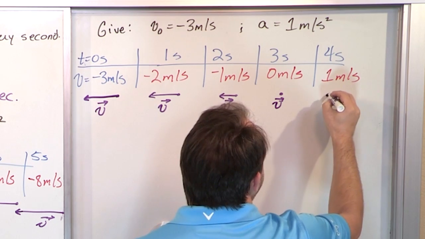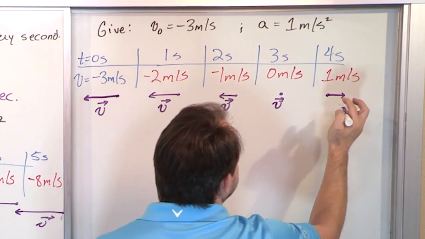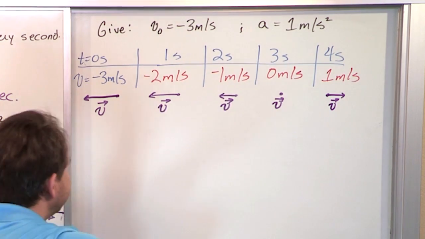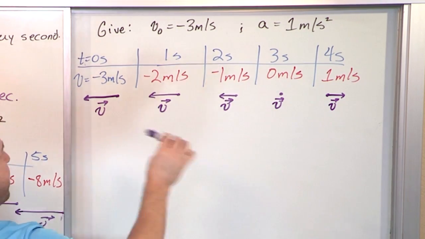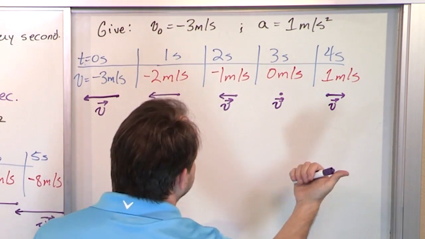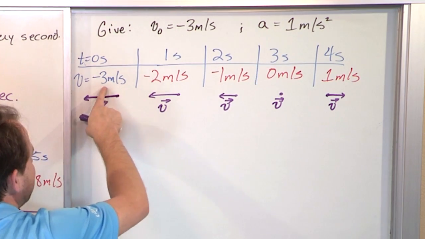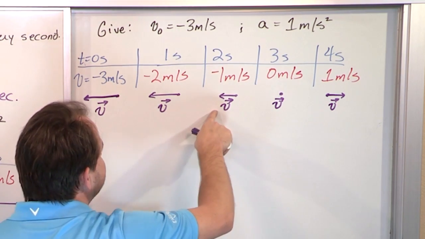And then over here, I'm going to be 1 meter per second, the exact same length as this one, but pointed the other direction. So you can see what happens is, I'm starting out by going to the left fast, but because I'm accelerating in the positive direction, I'm adding velocity opposite to the way I'm initially going, so I'm actually slowing down in the negative sense.